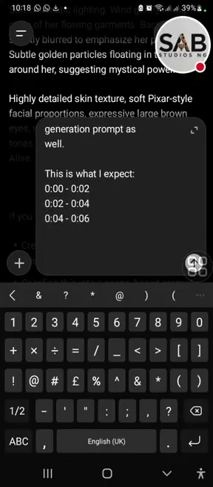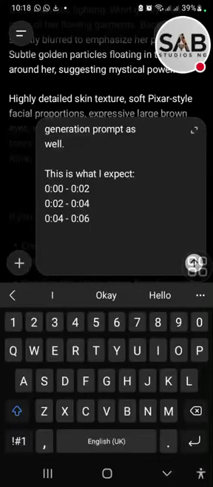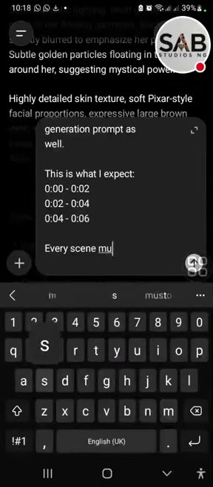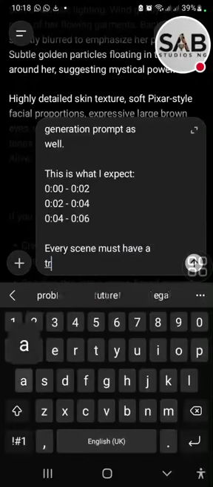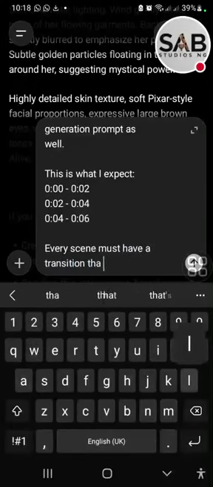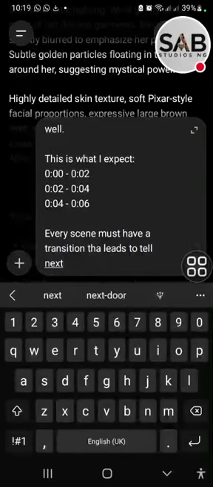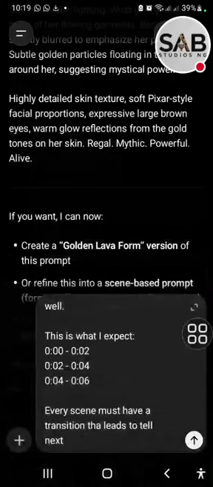You can add any other thing you want. For example, you can say you want more transitions, more effects, anything. You can add it here. So let me add transitions. Every scene must have a transition that leads to the next. All right, so let's just add that so that you know you can actually do this. Can you see this? Okay, so let's let it do its work.